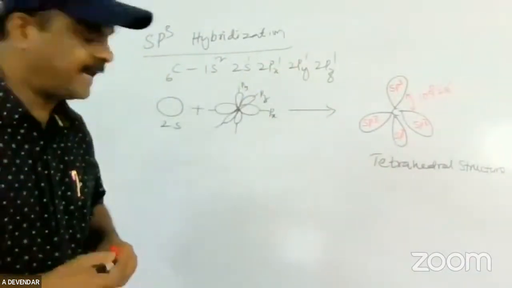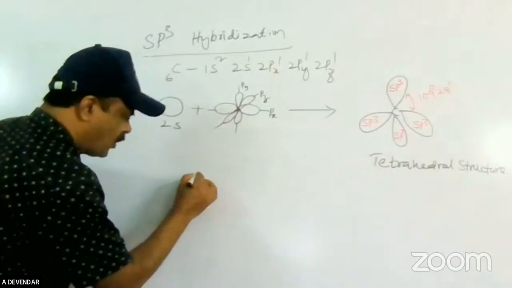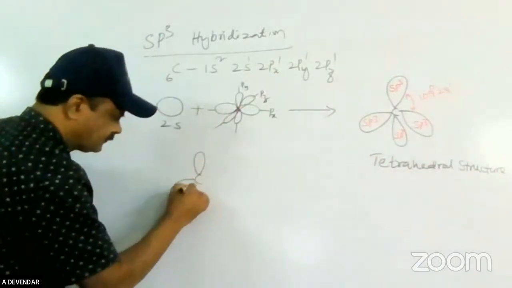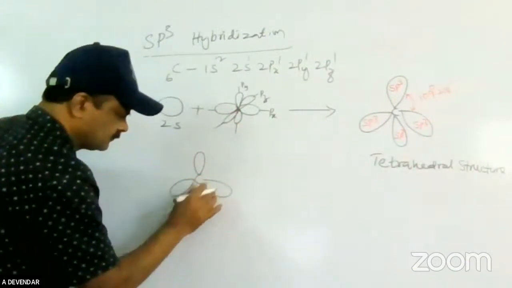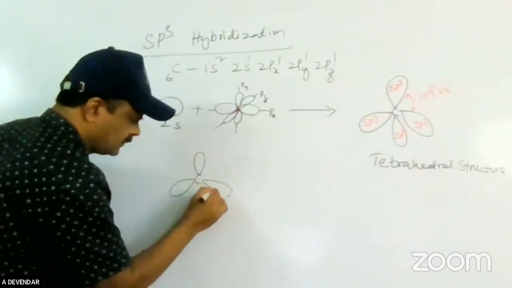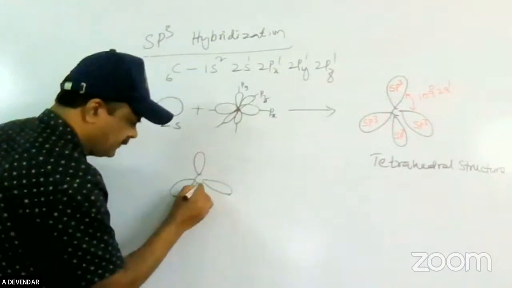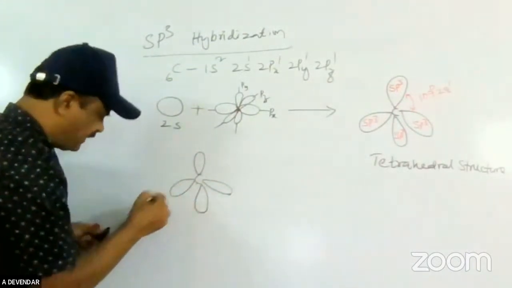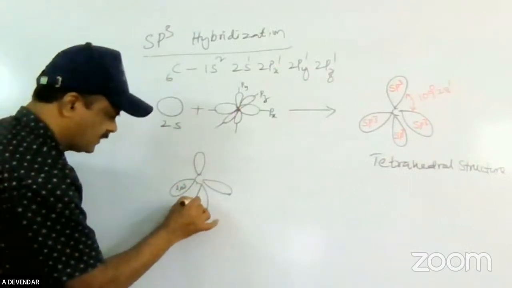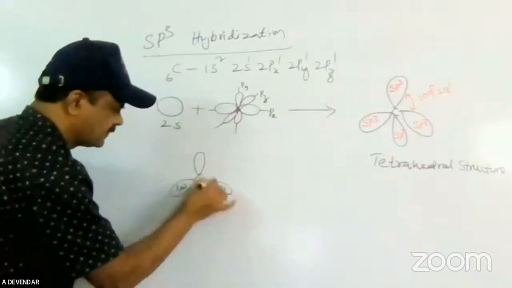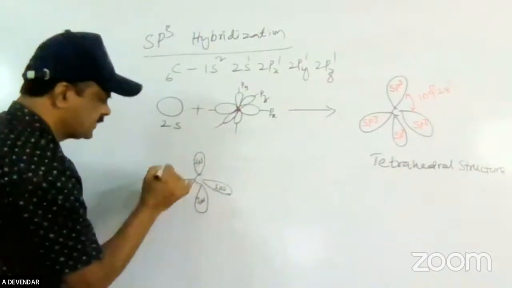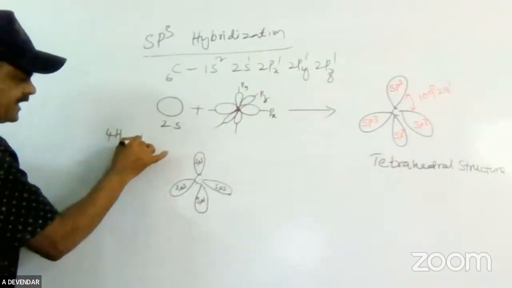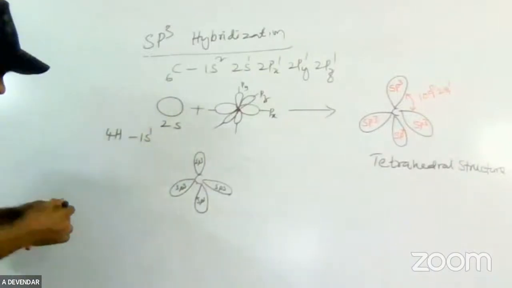Now I am writing this one more time. In the methane molecule, four hydrogens are there. Each hydrogen is 1s1, spherical in shape.